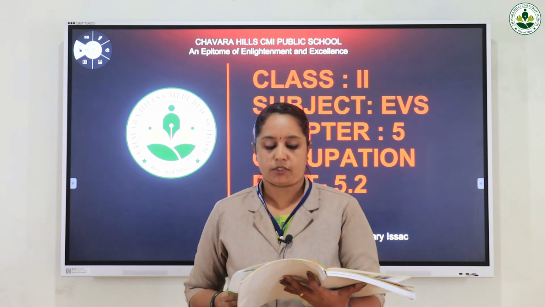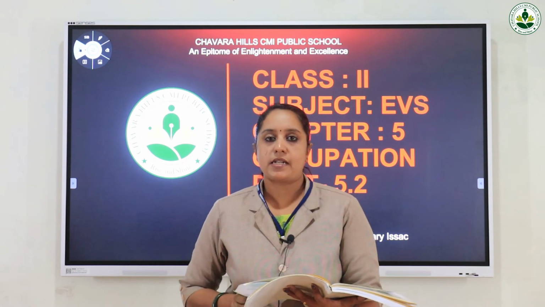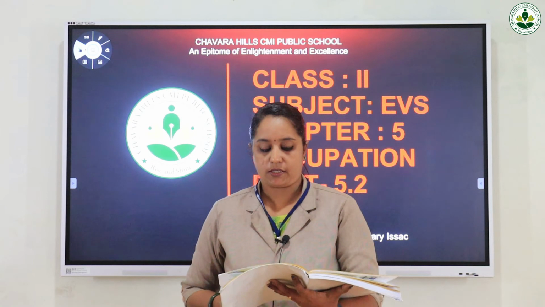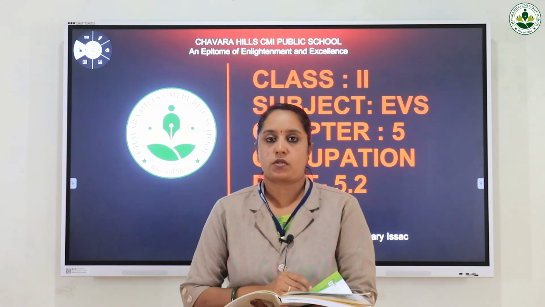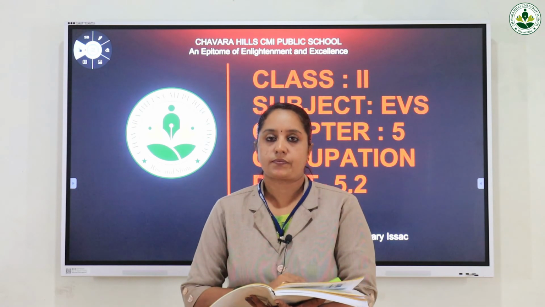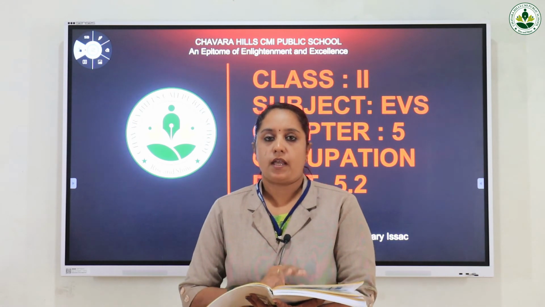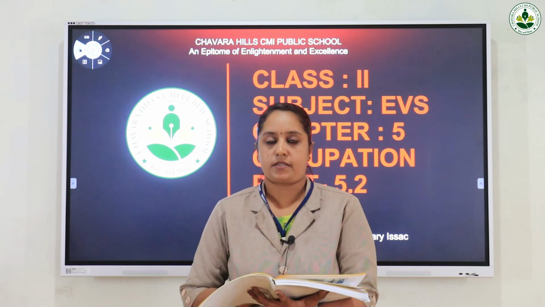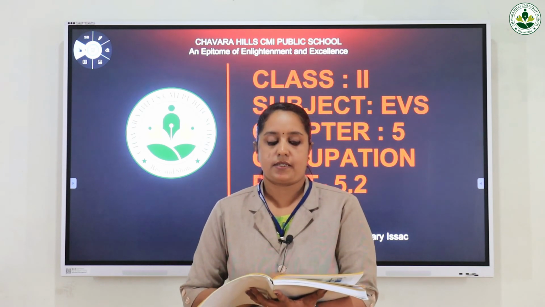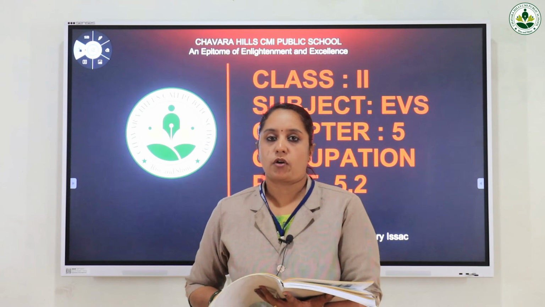Now you can see the fisherwoman. She is selling the fish. The vegetable vendor sells fruits and vegetables. The baker sells cakes, biscuits and all sorts of sweet items. Even bread, then all sorts of confectionaries are available in bakeries. So a baker sells these things. Then again you can see the picture of a butcher.